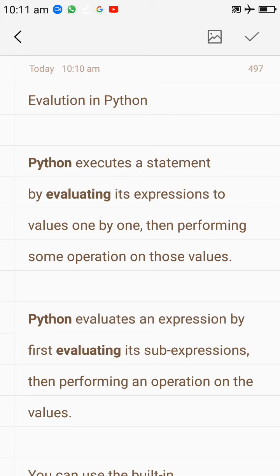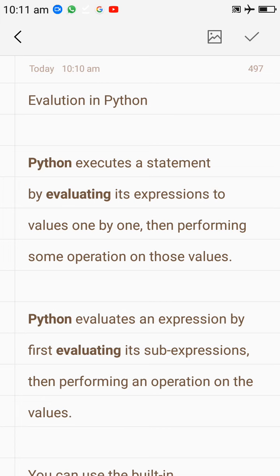Okay, so let's start. What is the meaning of evaluation in Python? Python executes a statement by evaluating its expression to values one by one, then performing some operation on those values. If we talk about a Python statement, how will Python execute it? A Python statement will execute according to its expression. Firstly the expression will be evaluated on values, and after the evaluation, the operation will be performed on those values.